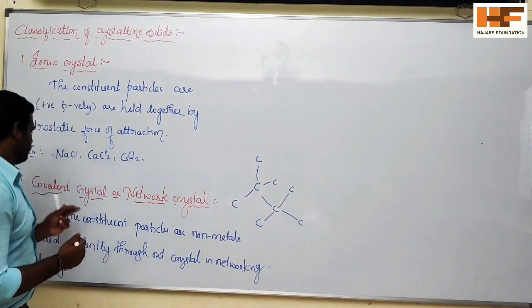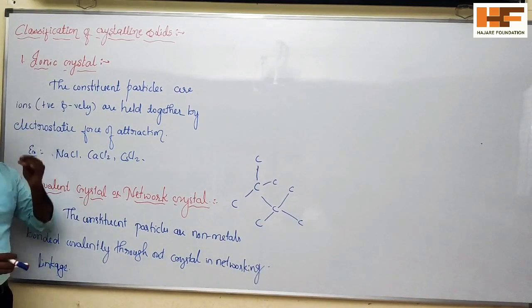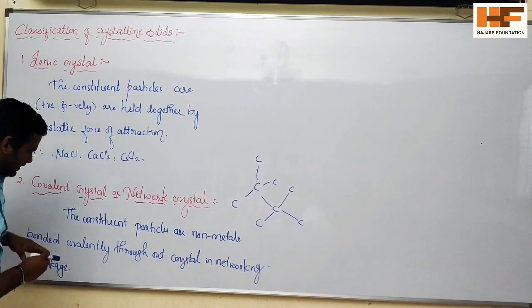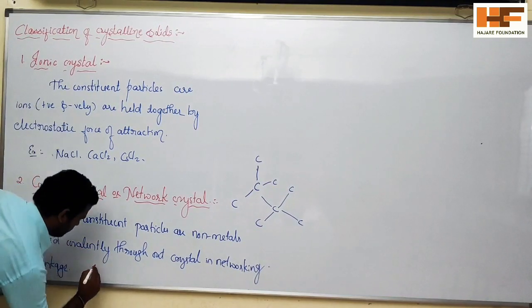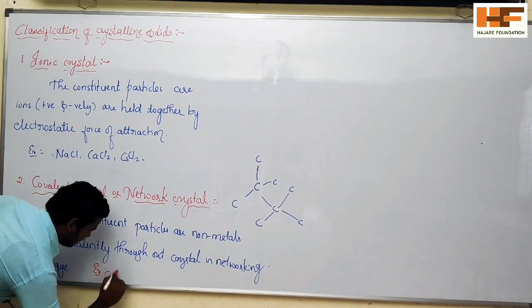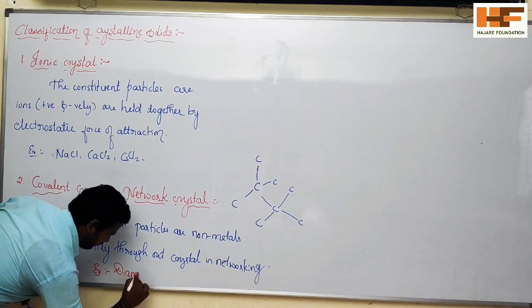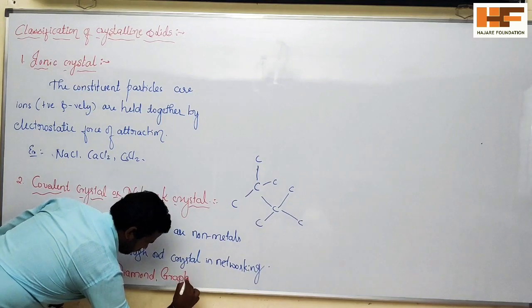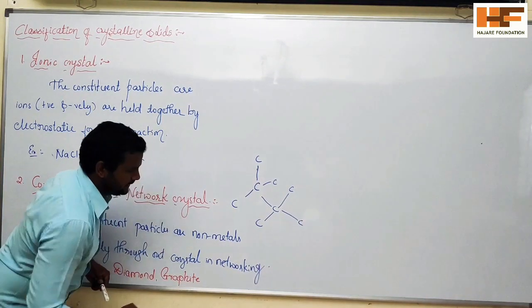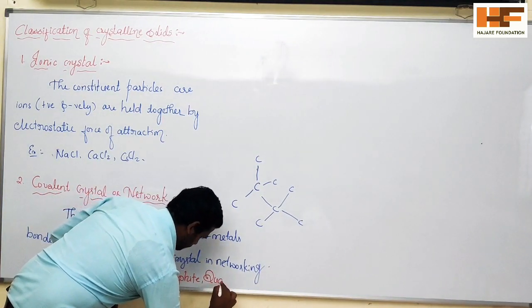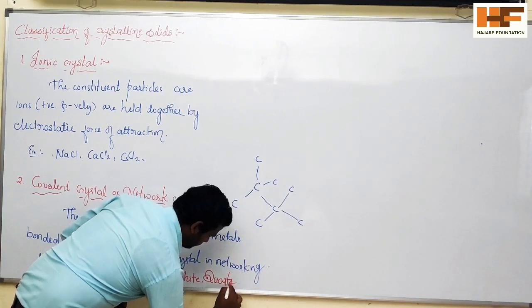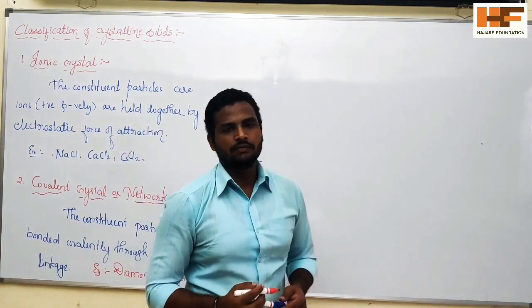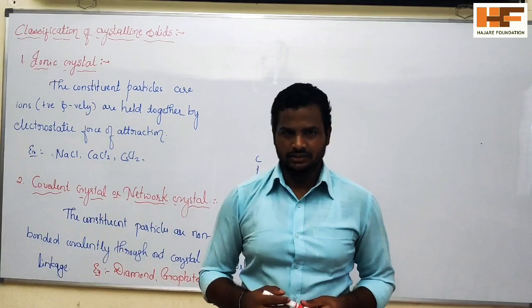So this is called a covalent crystal or network crystal. The examples are diamond, graphite, quartz. So these are examples of covalent crystals.